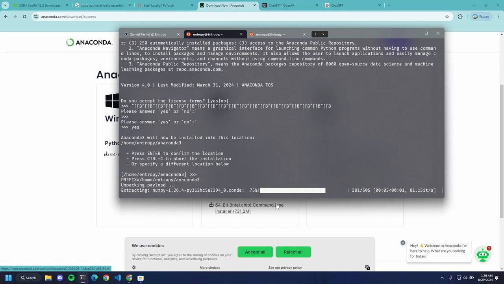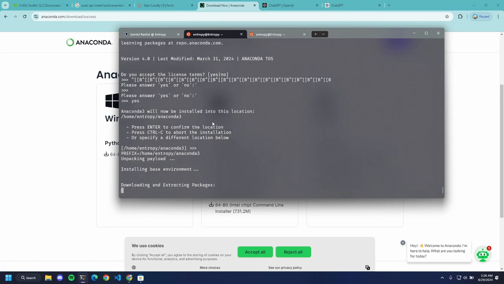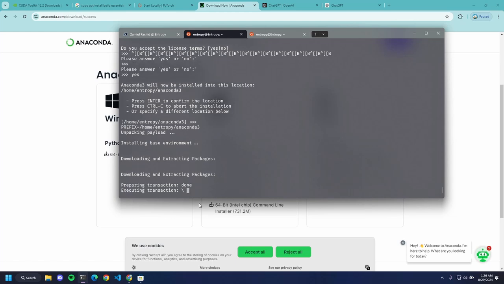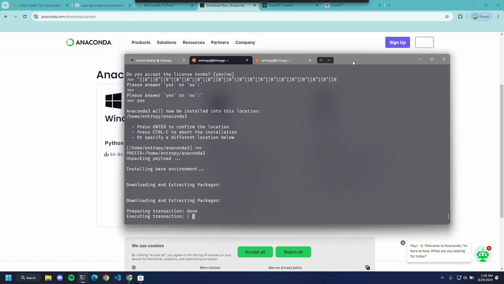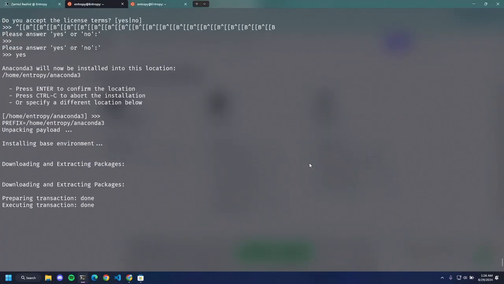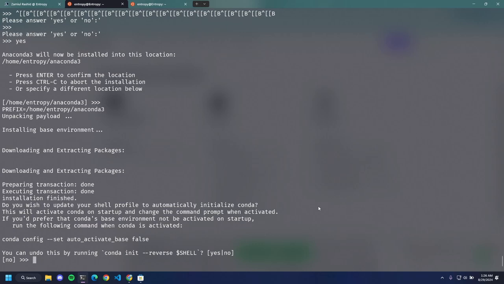It is unpacking and extracting. Yeah, see, we can see Python libraries unpacking. It is preparing the base environment in which we are going to install PyTorch. We are going to do everything in the terminal today. I can also show you the process through a VS Code terminal or something like that. We can undo this.